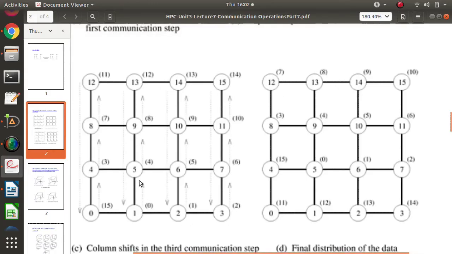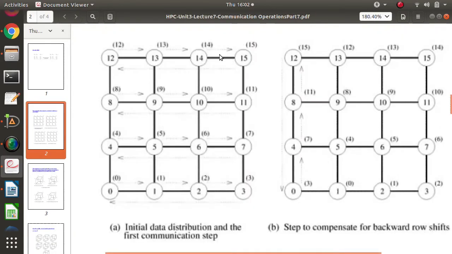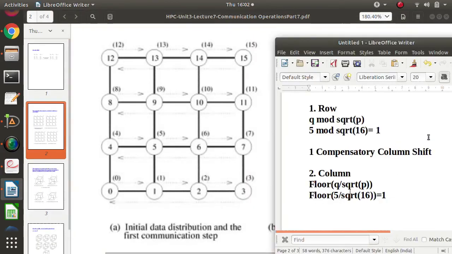1 has 0, so 0 will send here. 1 has 0, so 0 has sent here. 5 has 4, 4 will send here. Likewise. So, how is circular shift done over the column? First is row shift, and then we have to perform column shift. But how many row shifts will we do?